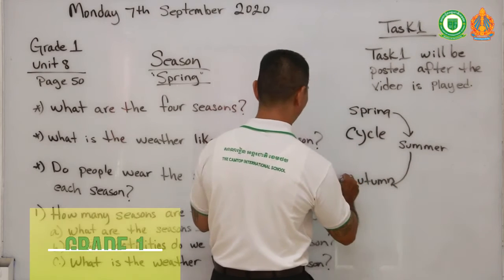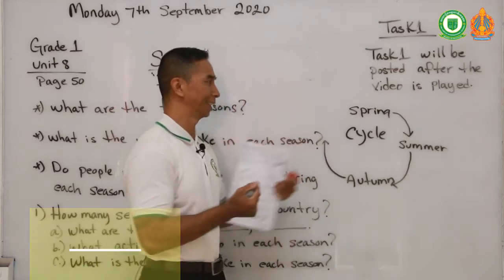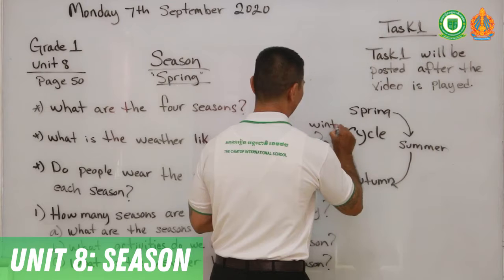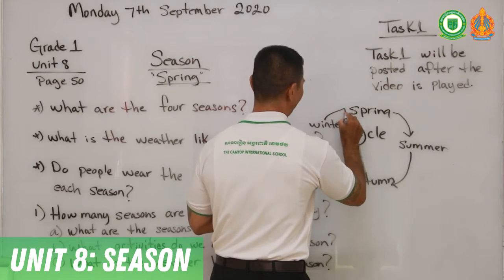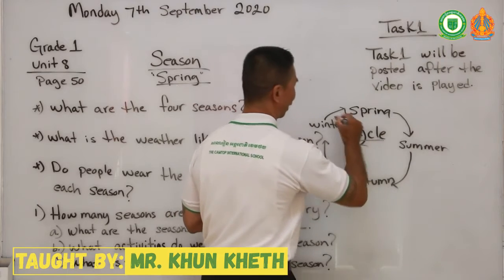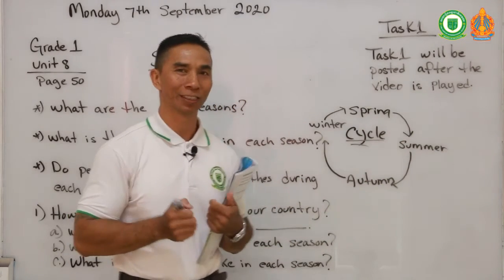Then it comes down to the last season, which is, class, what is the last season? Yes, winter. And it goes back to the start of the cycle again. So this is what you call a cycle. A cycle means it just goes round and round and it never stops.